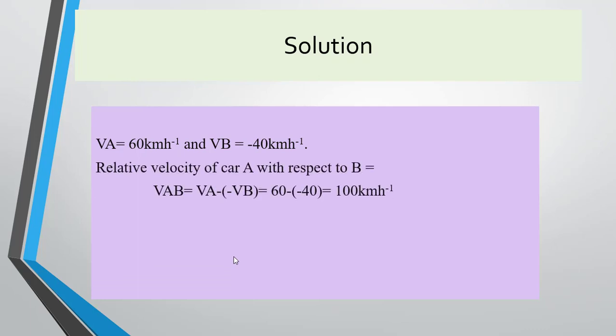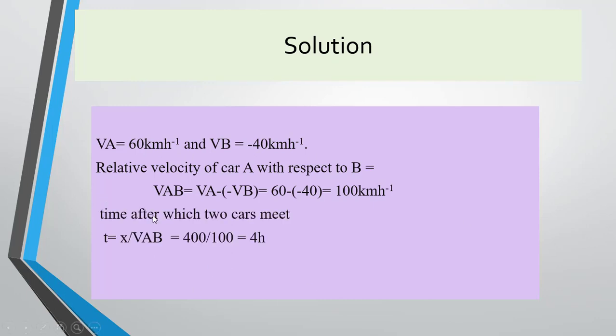So it means the velocity of B will be negative with respect to A, it will be minus 40 km per hour. What will be the relative velocity of A with respect to B? The cars are moving in opposite directions, it means VA plus VB. So it is 100 km per hour. Time after which the two cars meet.